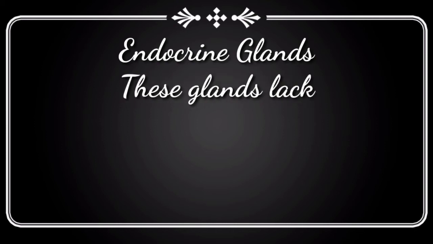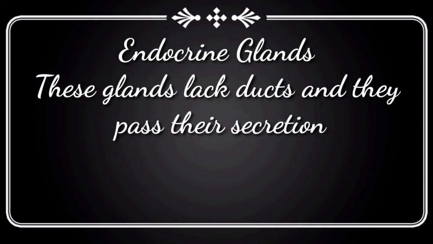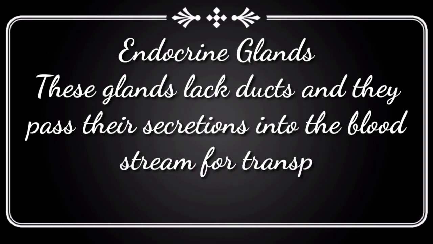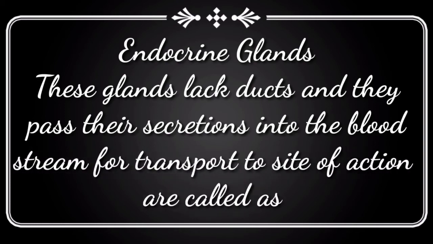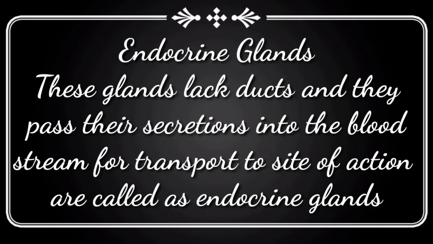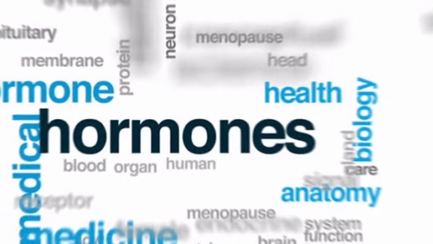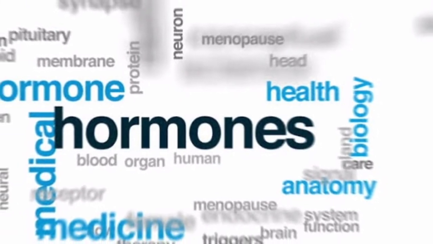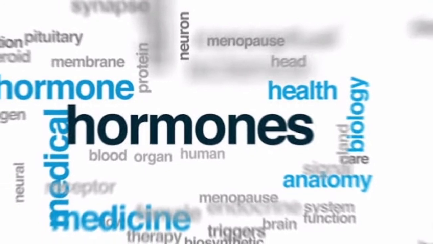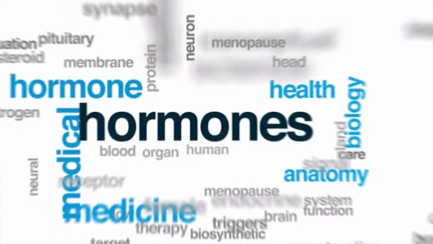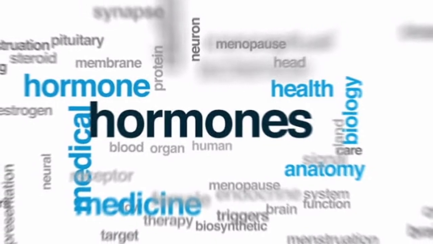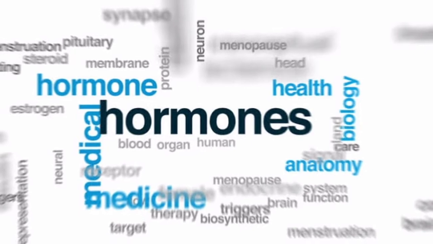There are two types of glands. The first one is the endocrine glands. These glands lack ducts and they pass their secretions into the bloodstream for transport to the site of action, and are called endocrine glands. Friends, the secretions done by these glands are called hormones. Examples of these glands are pituitary gland, thyroid gland, pancreas, adrenal gland, etc.